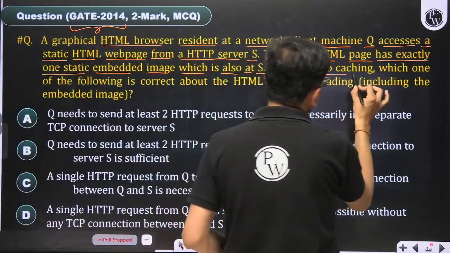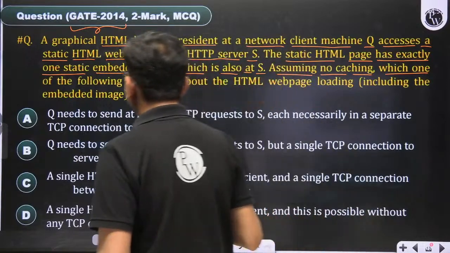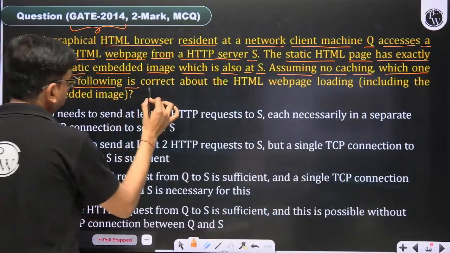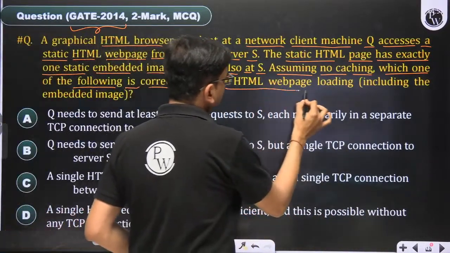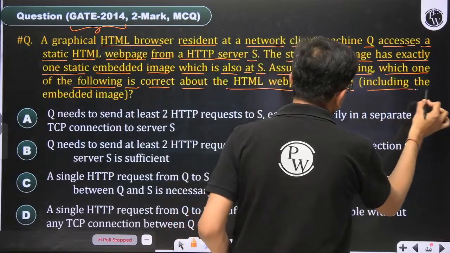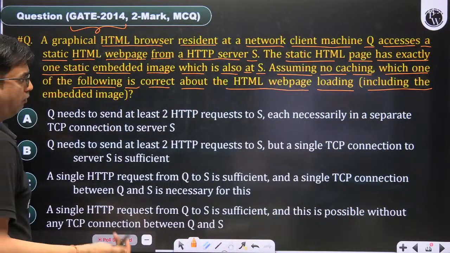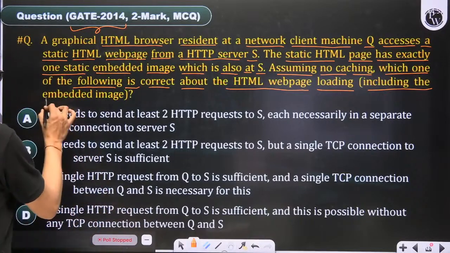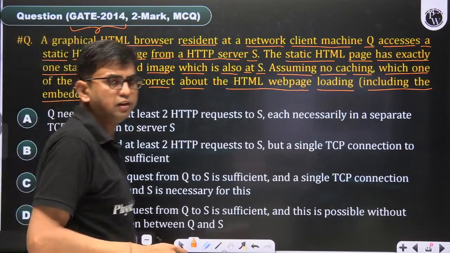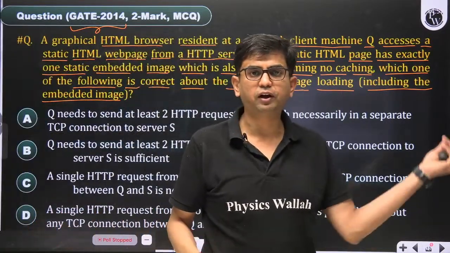Assume no caching. Which one of the following is correct about HTML web page loading, including the embedded image? Embedded image means the image is referred to in this web page.